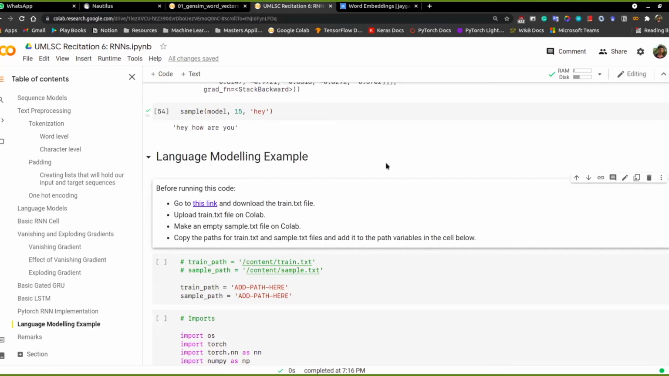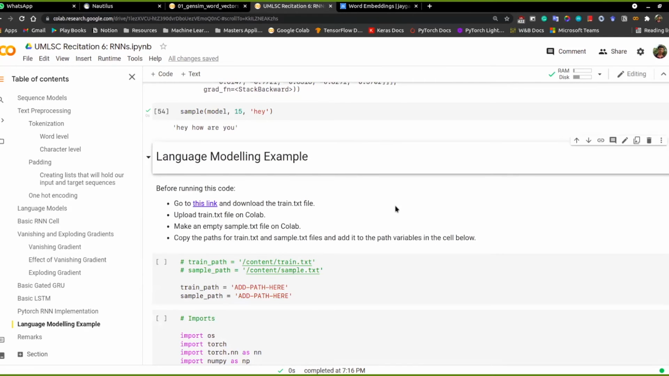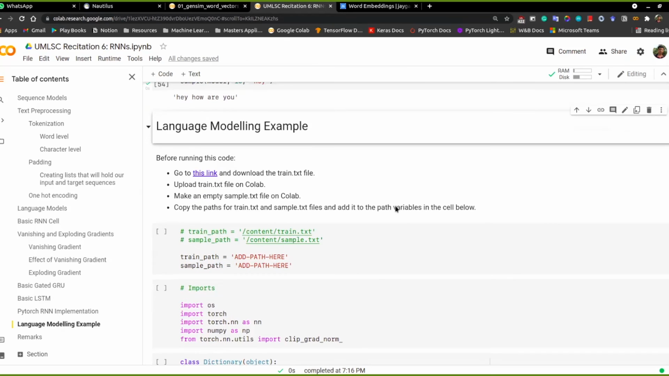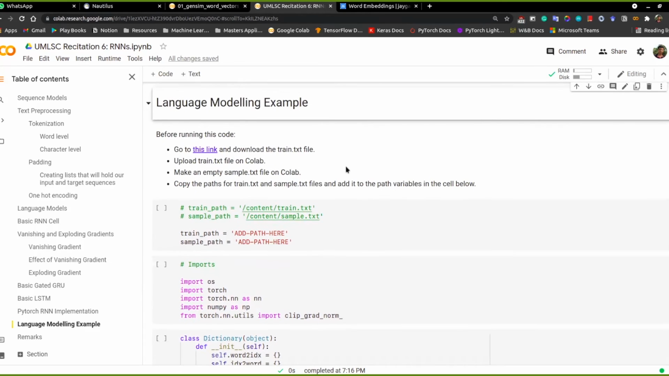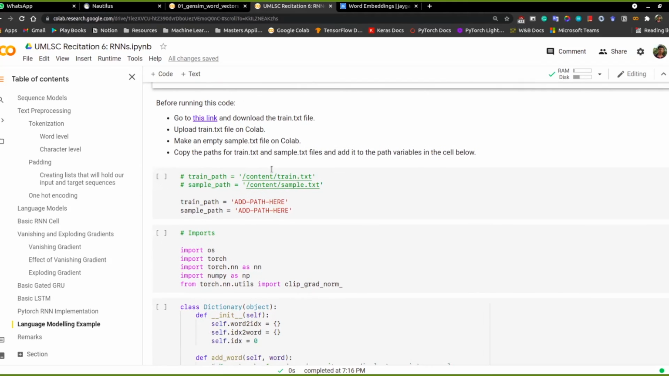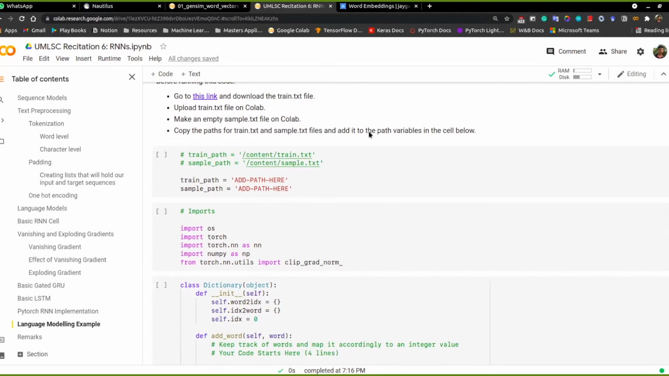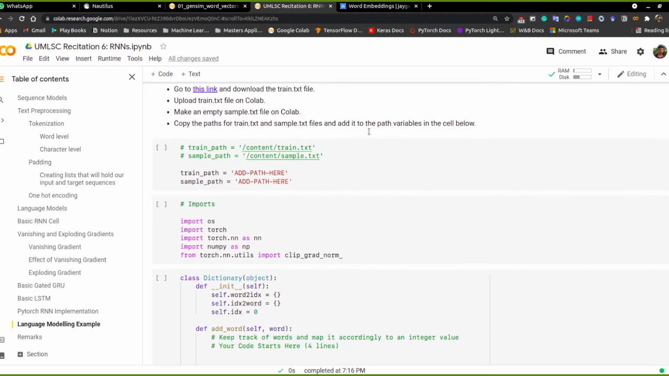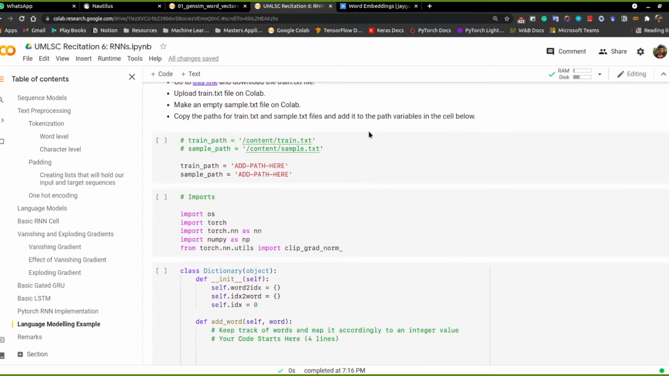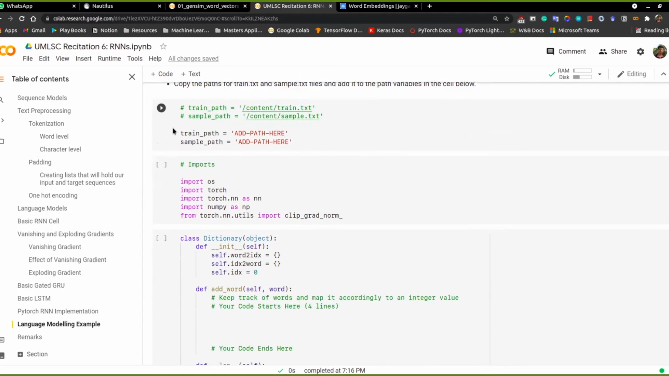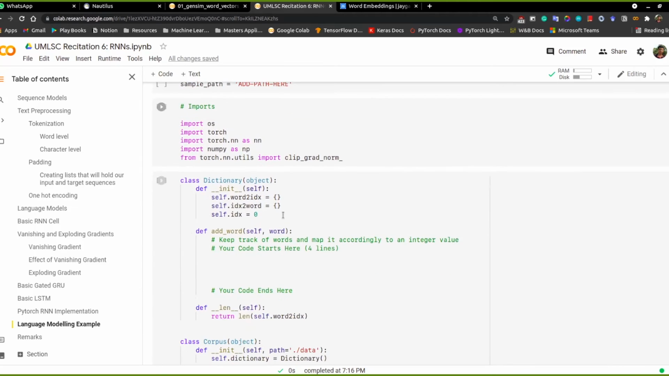So this is just an example for you to try out. This is a language modeling example, but with a larger training data, and we have provided half-baked code for you to complete. I'll go through what you need to do. You have to fill in the pieces and complete the code. Here it's pretty straightforward: you just need to add these files, and after that we import some things.